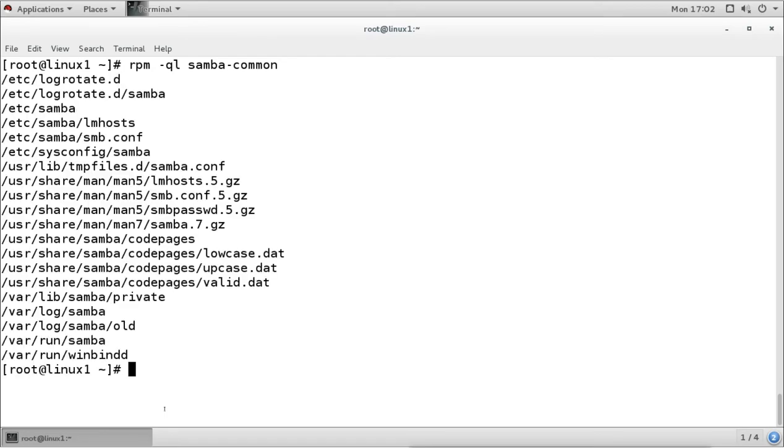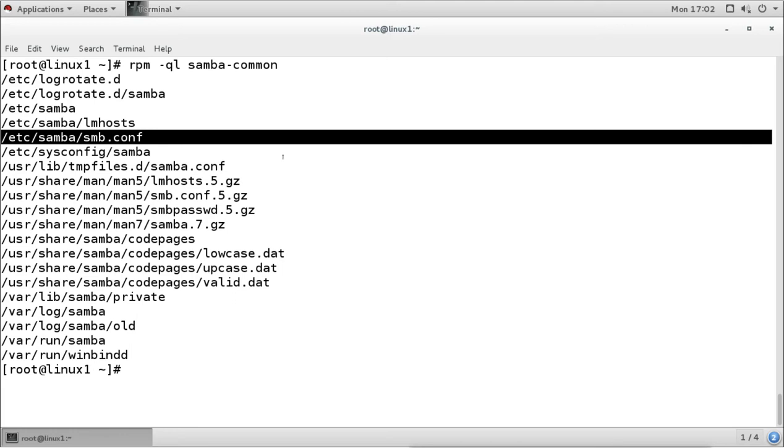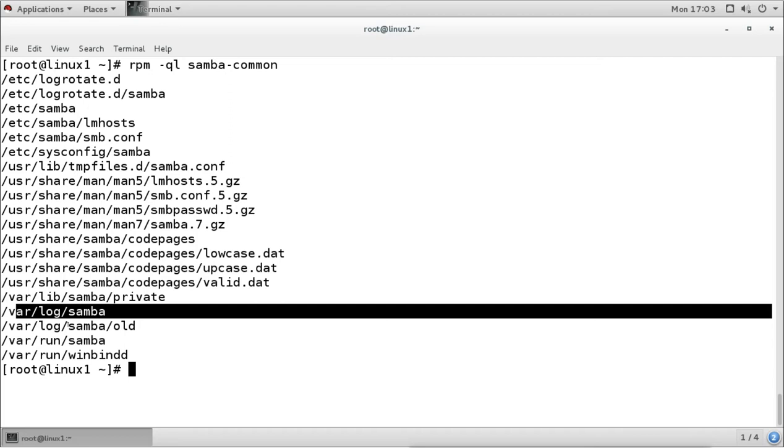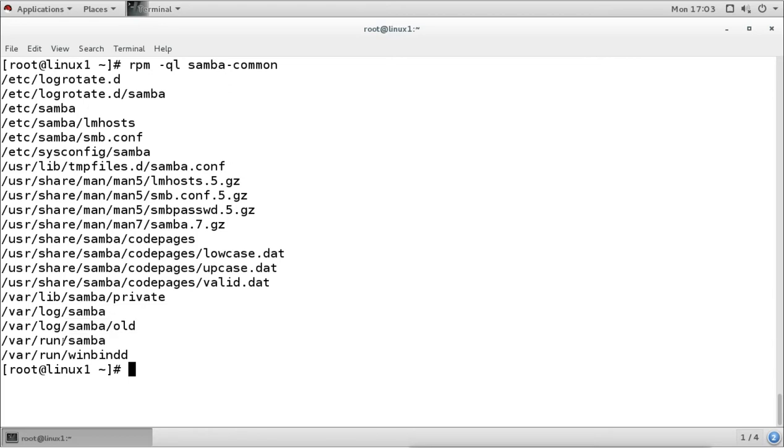So with Samba common, what we get here is these configuration files, and among them this is the main configuration file. So if we want to configure anything, we just have to configure it in this configuration file. Then it has these man pages and the commands also, and these are the directories for the library and for the log files, and a log old file is also there, and some run directories created. So these are the main, important files we have.